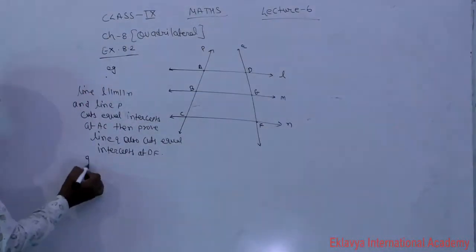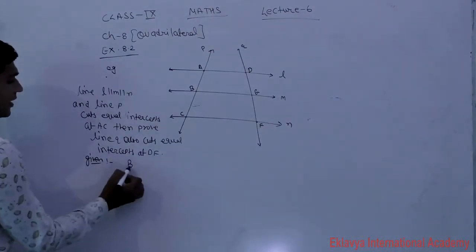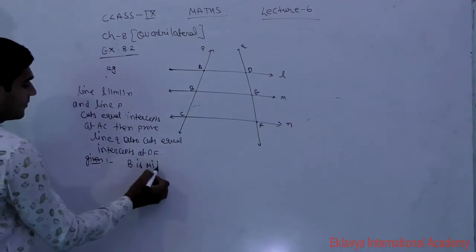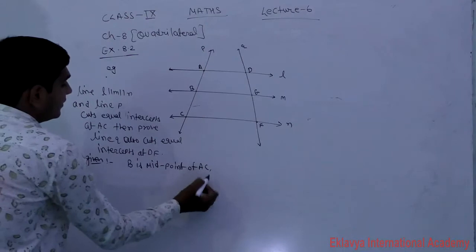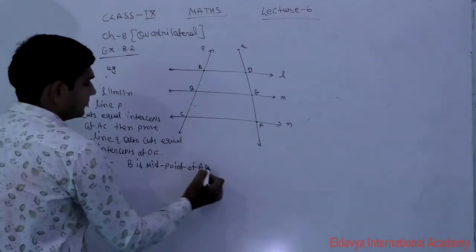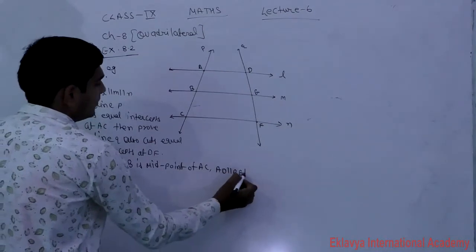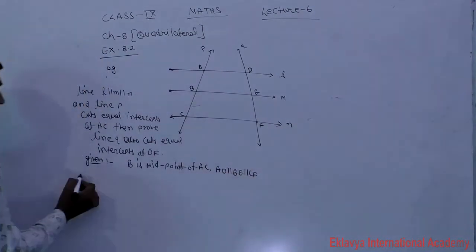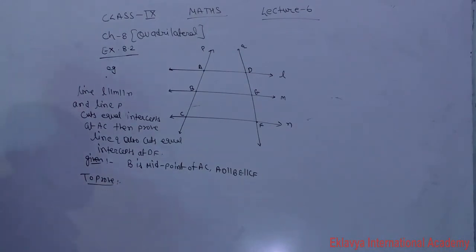So in the given, what will you write? B is the midpoint of AC and AD is parallel to BE is parallel to CF. Now what will we prove here? What do you have to prove?